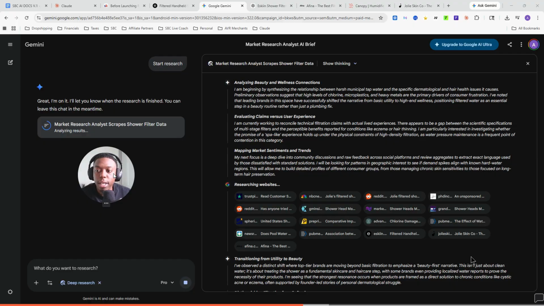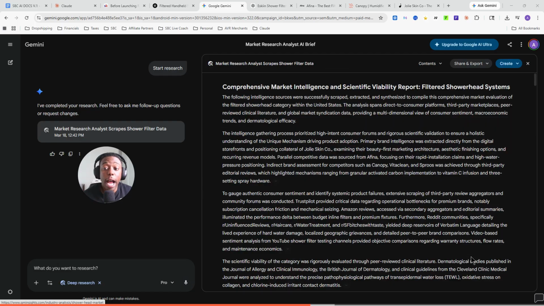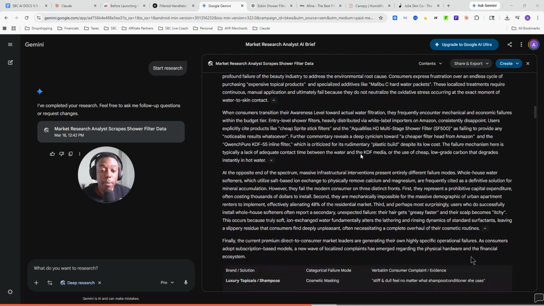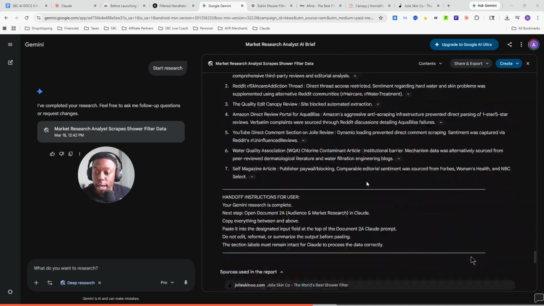And just to re-emphasize, by the way, if you are using a different AI tool, that's totally fine. As long as you can do the same things that I'm asking you to do with these AI tools, you're good to go. So if you want to use Perplexity or another AI tool, I'm sure there are others out there that allow you to scrape and stuff like that. I know Google Gemini is the best at doing it, so that's why I recommend it. But if you come across one that you want to do, go right ahead.